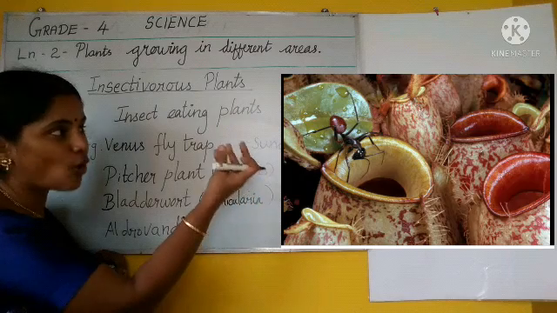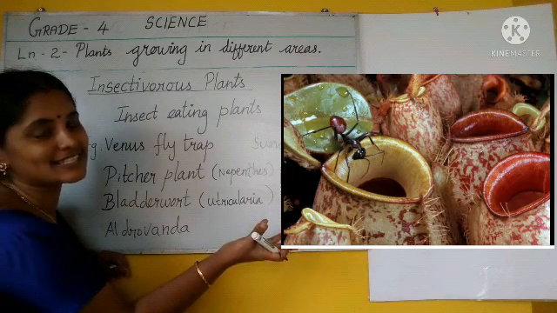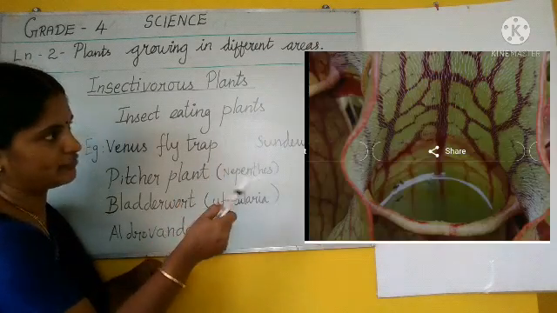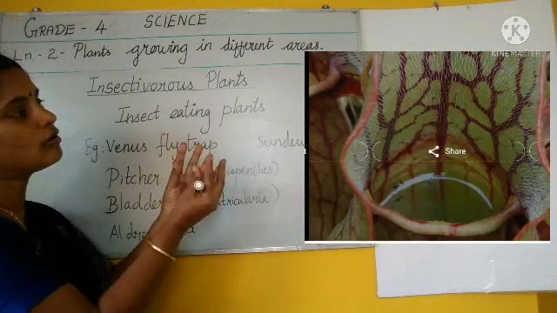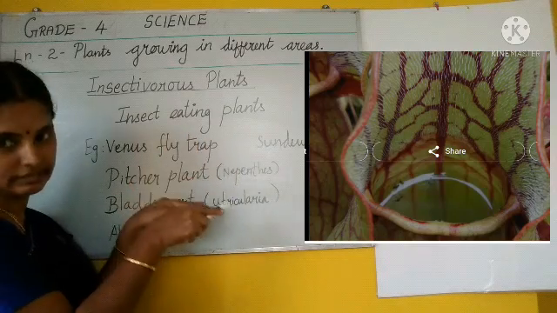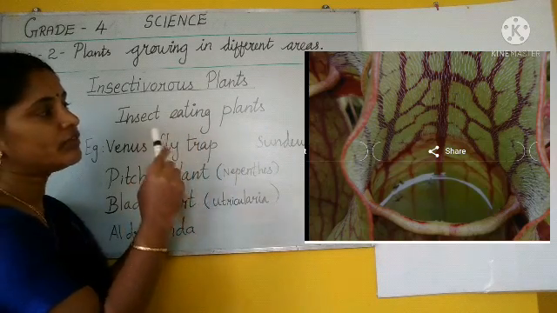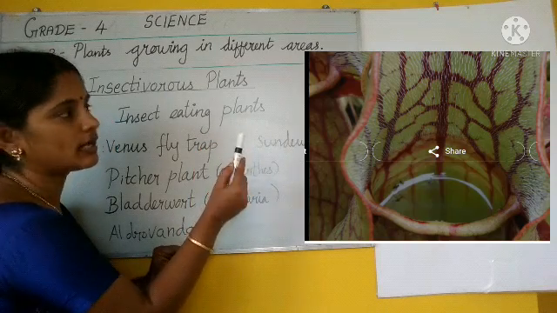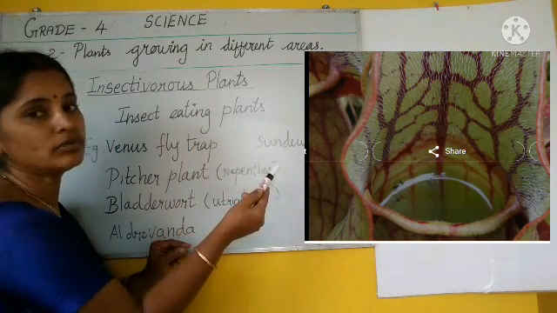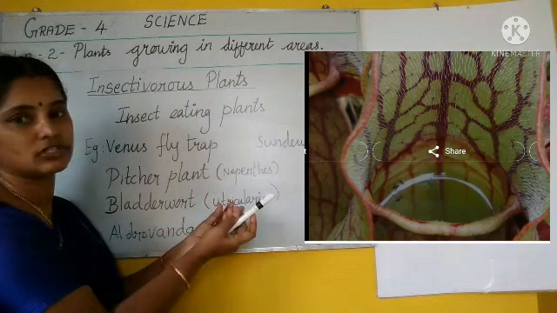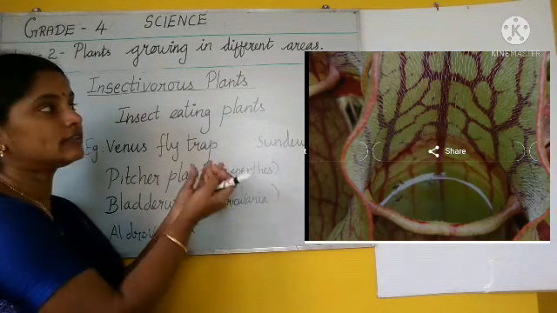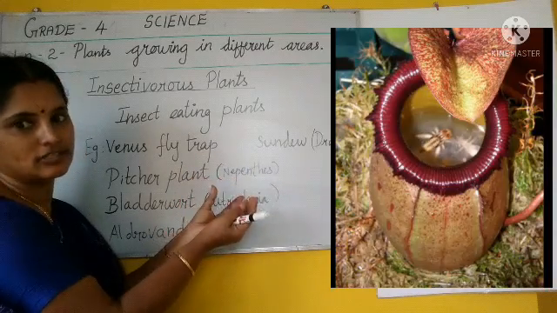We say that it swallows and digests the insect. See, look at the picture carefully. The hollow pitcher is filled with nectar. When the insect sits on the sides of the pitcher, it falls down inside the hollow pitcher where the nectar is. Then it is swallowed and digested.